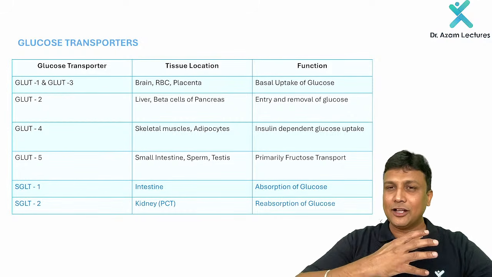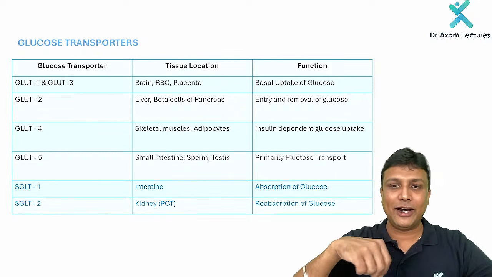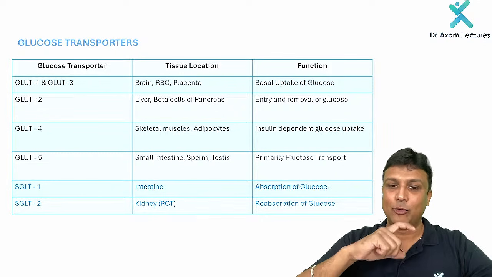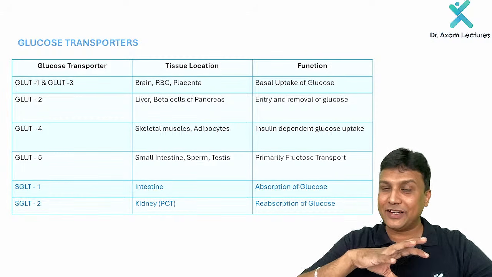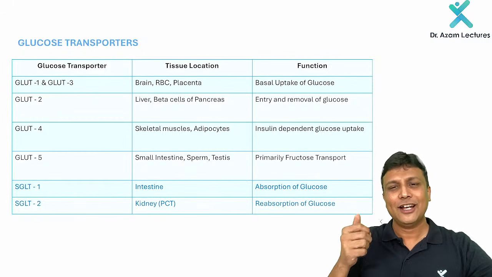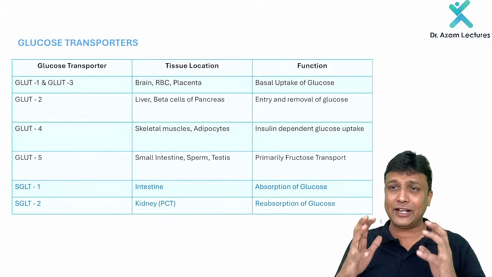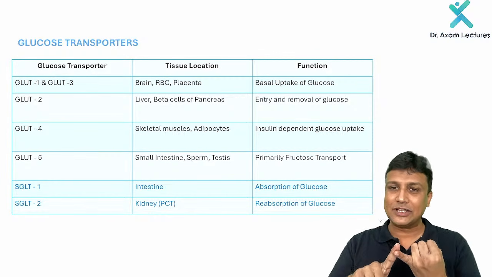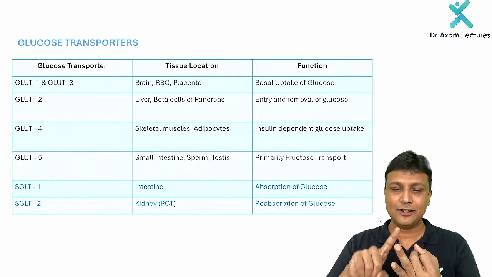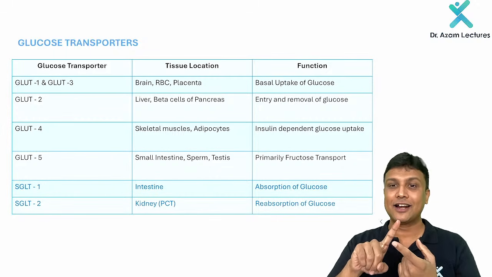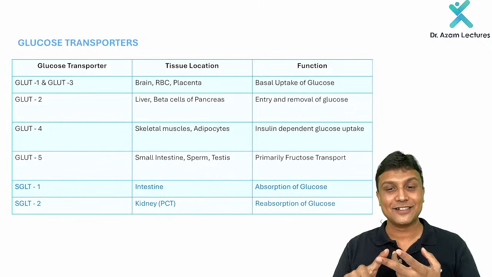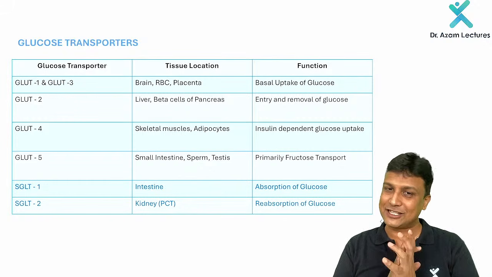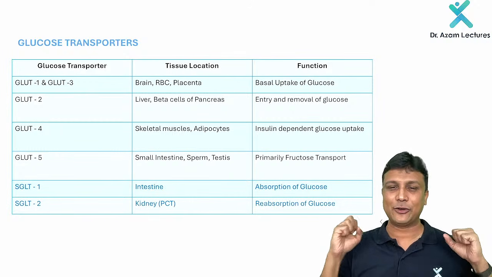Now, if you are observing, we are discussing carbohydrate metabolism right now, and if you're observing the sequence we are following, as I told you, I'm going to finish every topic in this. We are done with glycolysis, we are done with the Krebs cycle, and after that gluconeogenesis, glycogenesis, glycogenolysis, and then after this we're also going to do the HMP shunt. In this way every topic we're going to cover.